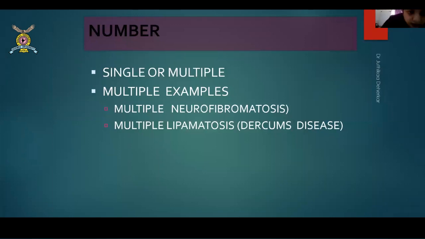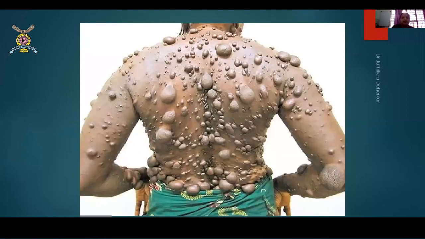Now, swellings are seen in numbers, that is single or multiple, or they can come in different shapes and sizes. So in number, there are multiple. If you find multiple, they are usually neurofibromatosis or lipomatosis. That is also called Dercum's disease. So this is something which patients come to you with. You cannot do much for it, unless of course one of the swellings is really too difficult for the patient to manage, then you can excise it. But it is not going to help, it will keep coming.